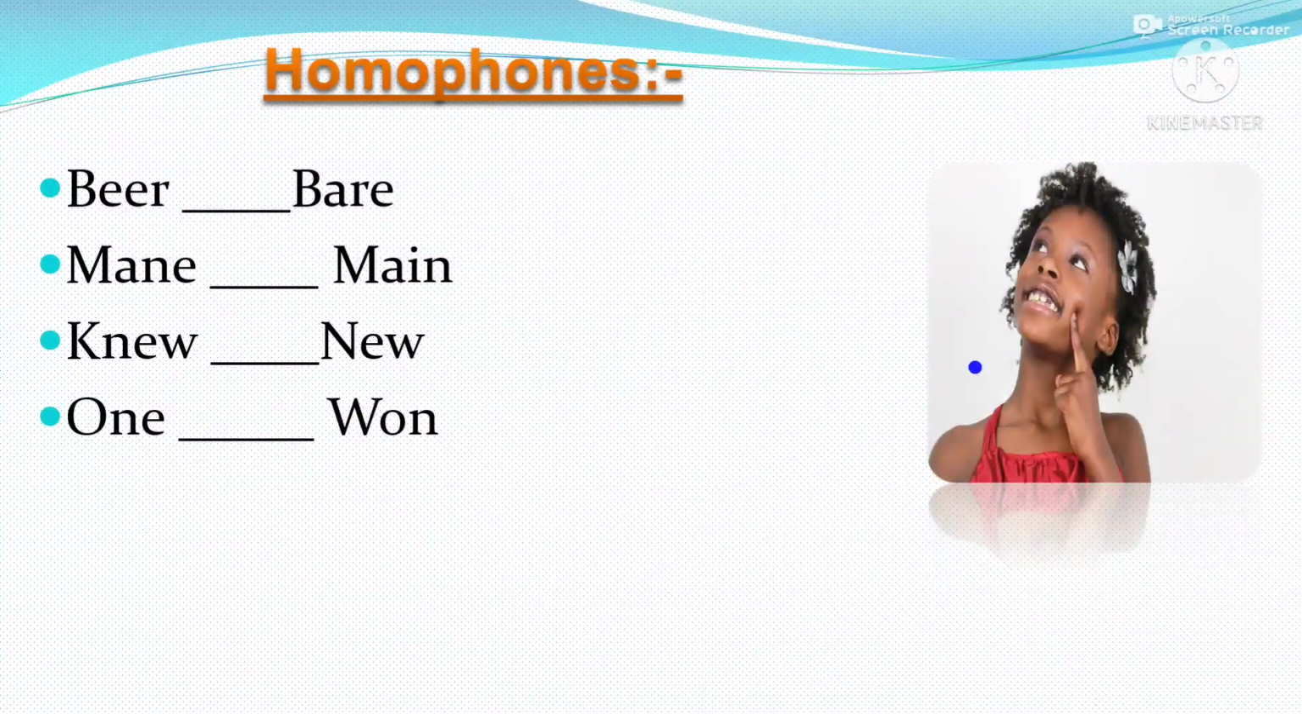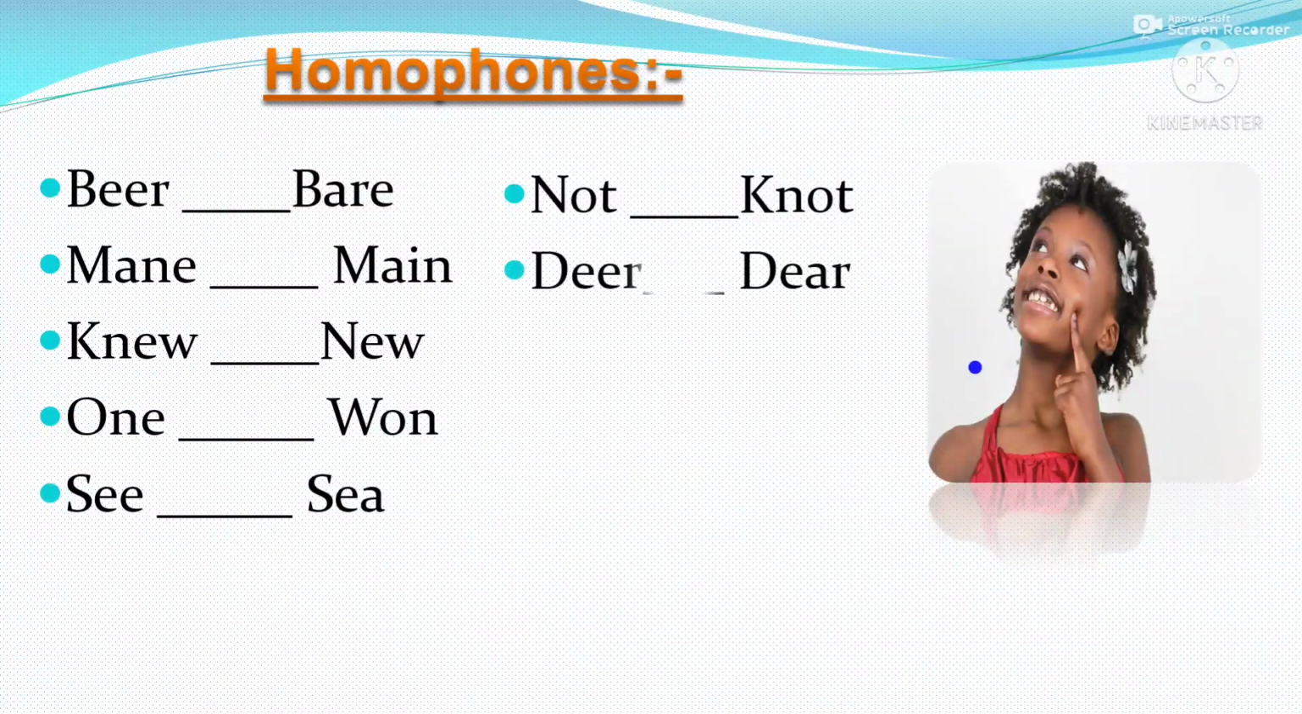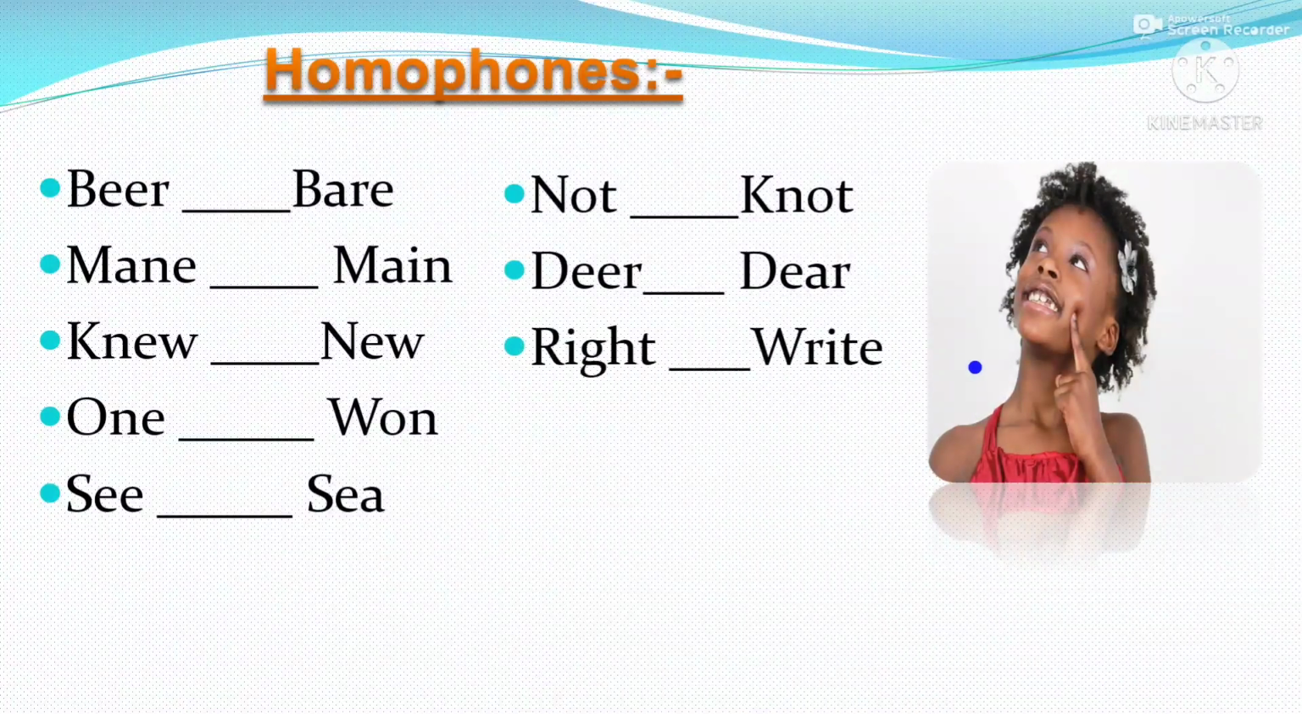Next one, won. C, sea. Nut, knut. Dear, deer. Right, write. Two, too. So these words have different spelling and different meaning also, but the pronunciation is same.